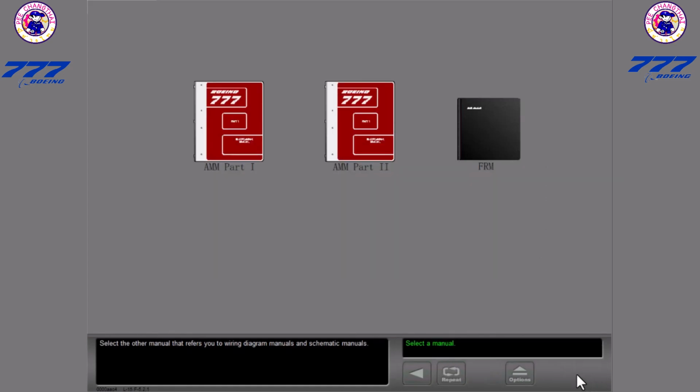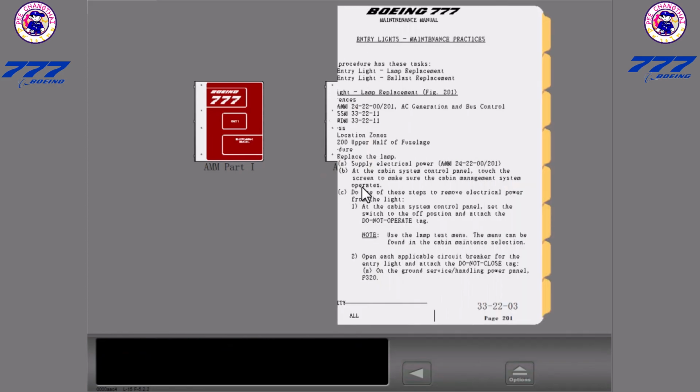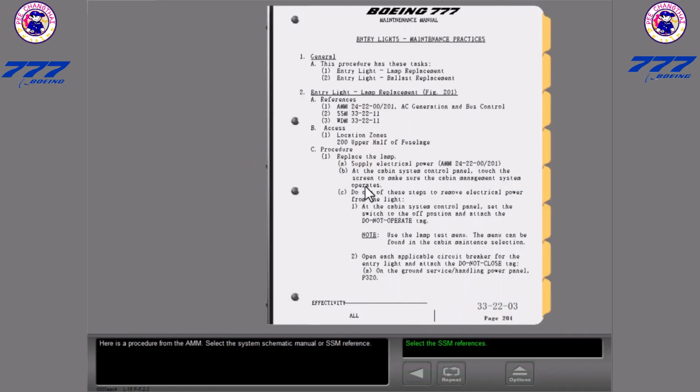Select the other manual that refers you to wiring diagram manuals and schematic manuals. That's correct. Some practice or procedure steps in the AMM Part 2 refer to wiring diagram manuals and schematic manuals. Here is a procedure from the AMM.